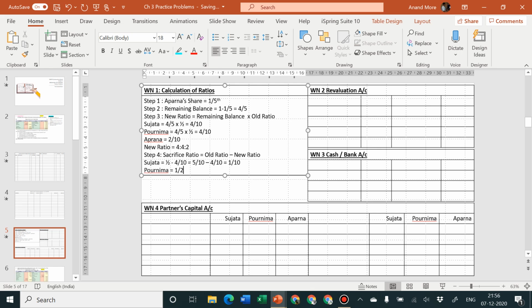And Purnima is equal to half minus 4/10, that is, using the same logic, 5/10 minus 4/10, which is equal to 1/10. This is the conclusion which we had already drawn. Therefore sacrifice ratio is equal to 1:1, because 1/10 and 1/10 is equal to 1:1. We already knew that the sacrifice ratio and the old ratio should be the same, because we have made the observation.